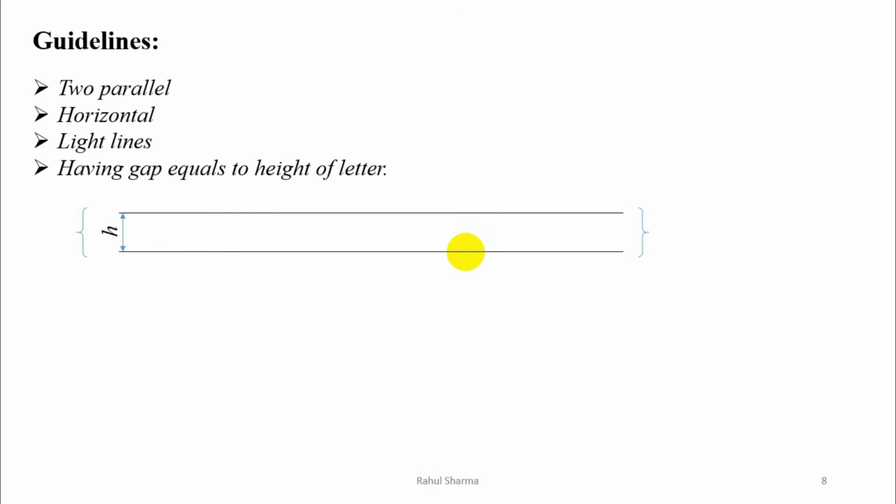Now what is the application of these guidelines? These guidelines are used to regulate the height. If we draw these guidelines with the given height, we have no need to measure the height again and again.